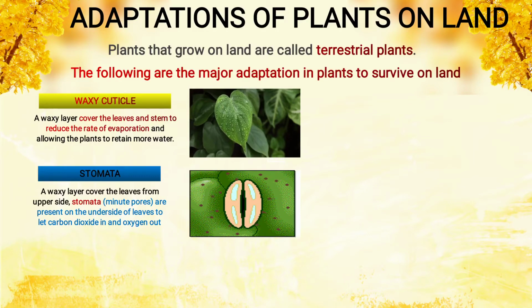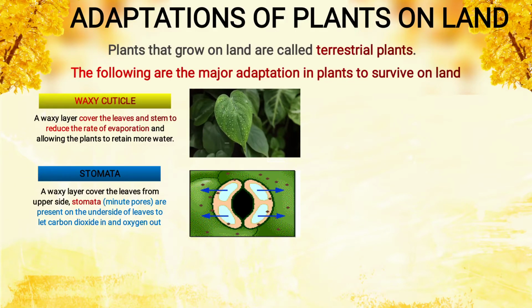Stomata are present on the underside. They are not present on the upper side of the leaves. They are present on the underside of the leaves. See, in the image it's opening. Now when this stomata opens, it lets carbon dioxide in and oxygen out.